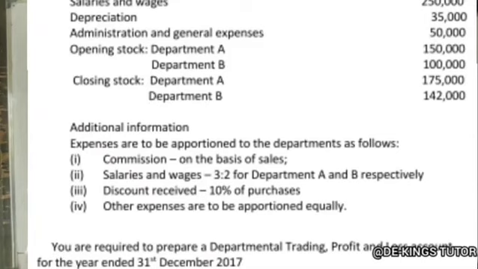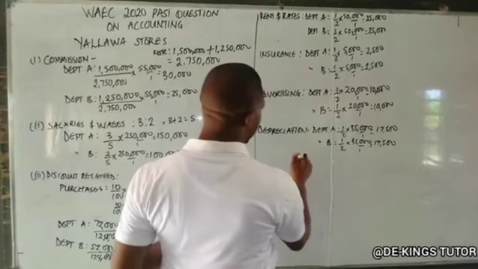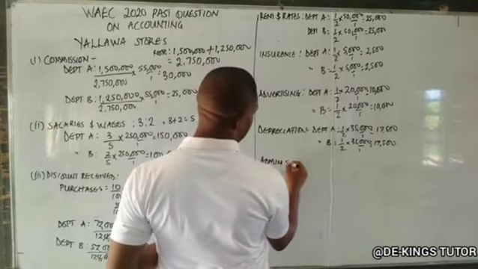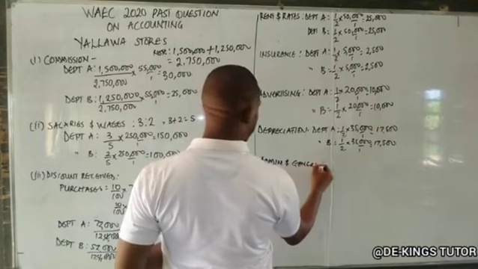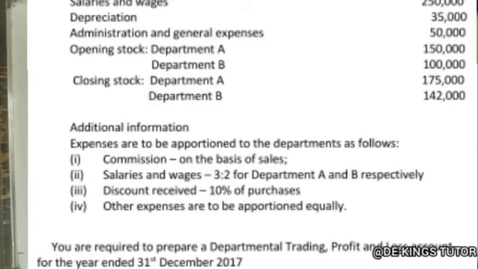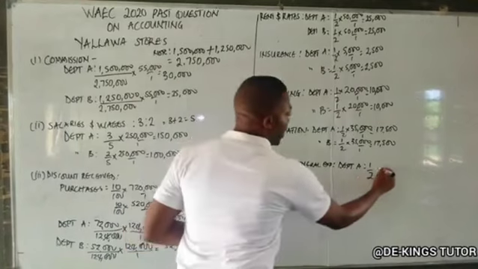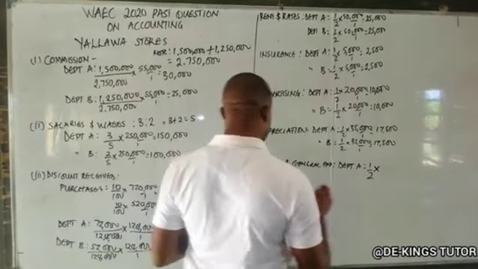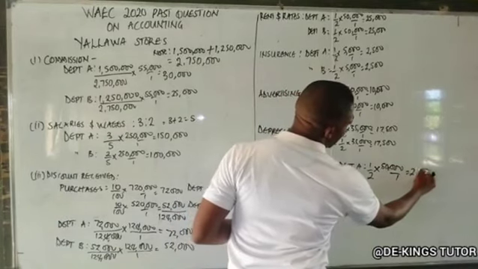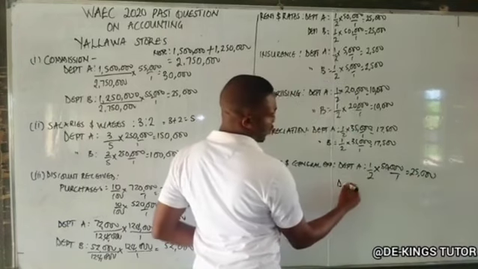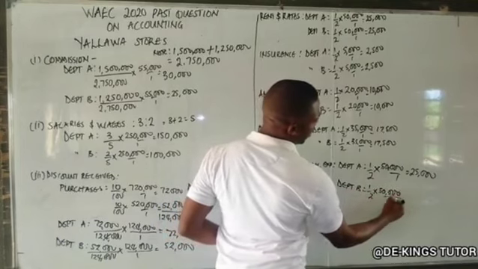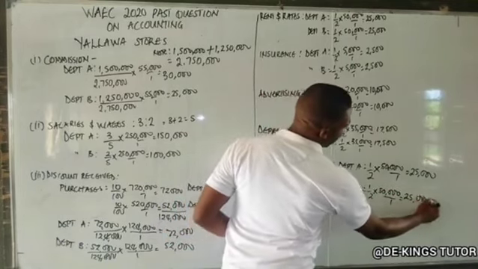Admin and general expenses. So for department A, we have half. So what is the amount paid? 50,000. So half of 50,000 will give us 25,000. So also for department B, half of 50,000 will give us 25,000. Okay, so I think that is the expenses.